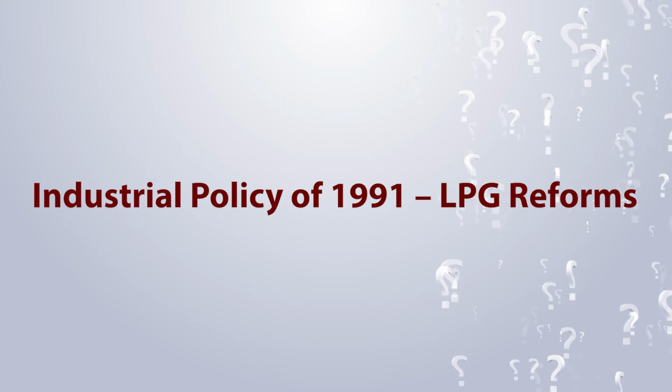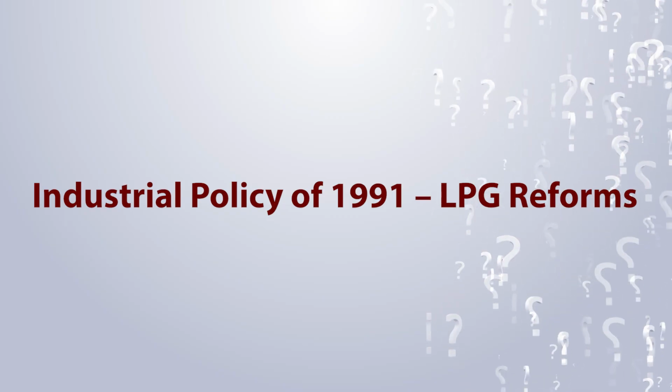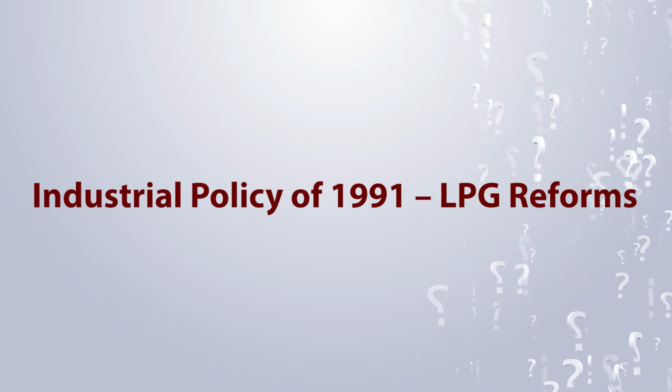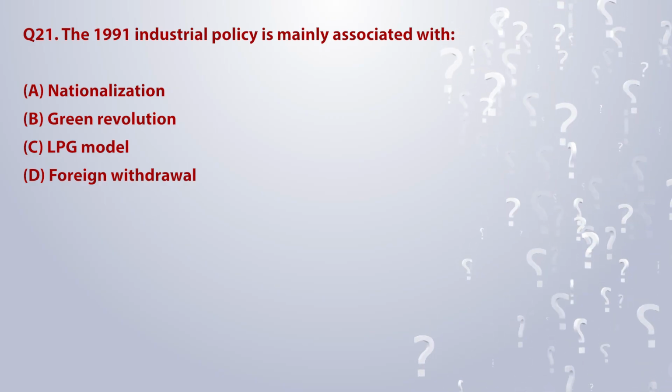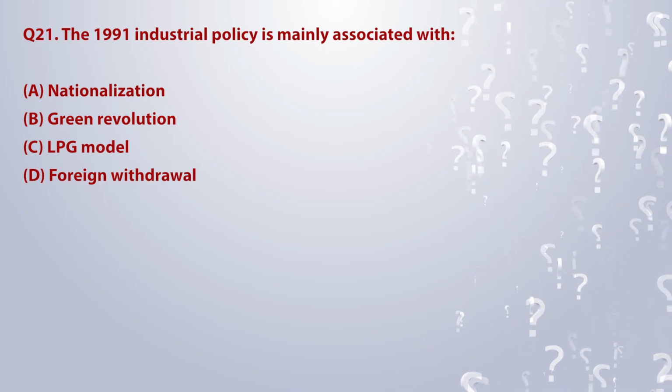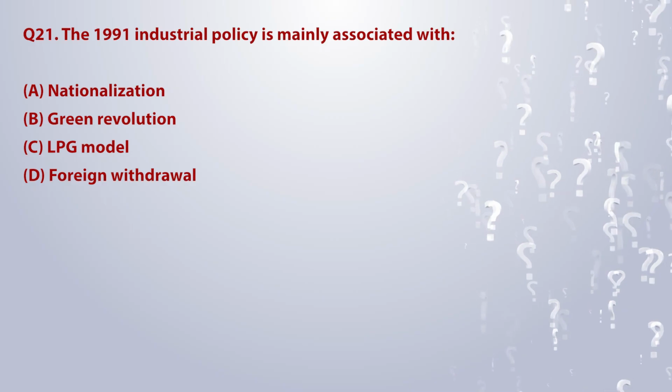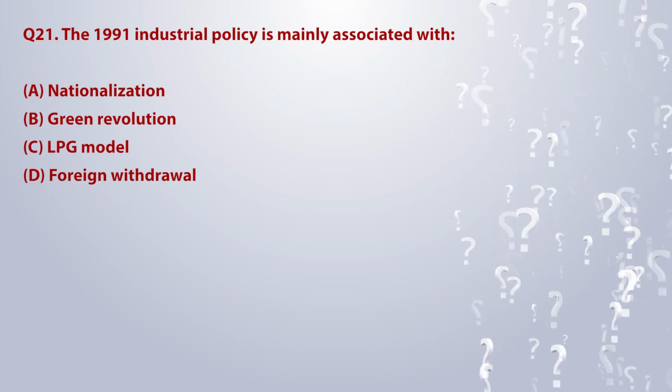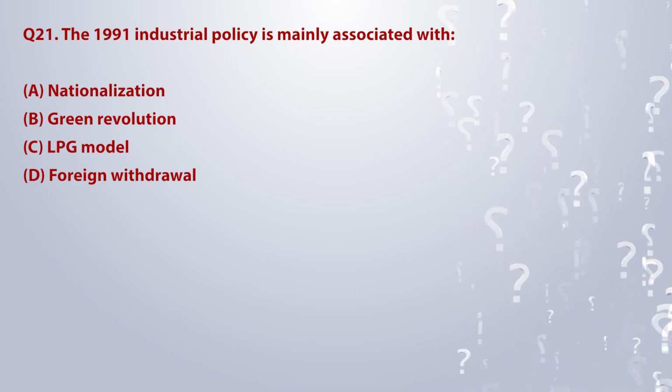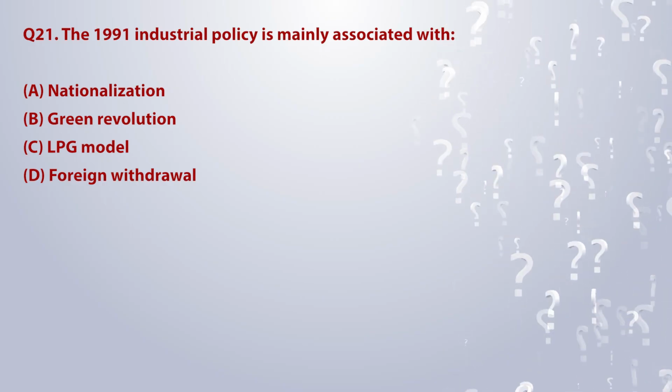Topic 5. Industrial Policy of 1991, LPG reforms. The 1991 industrial policy is mainly associated with: A. Nationalization. B. Green Revolution. C. LPG model. D. Foreign withdrawal.